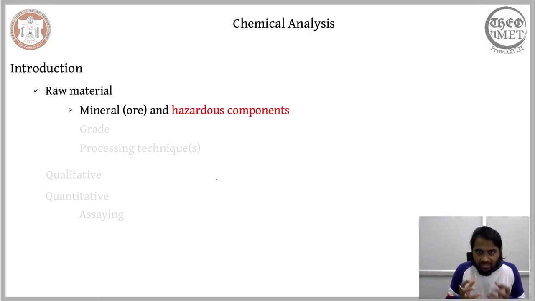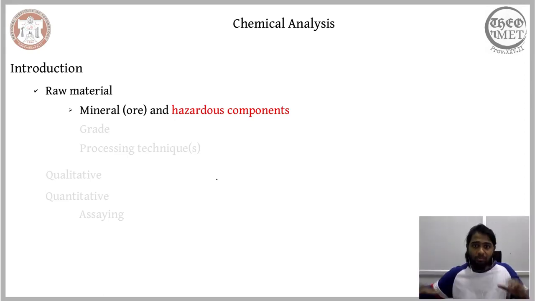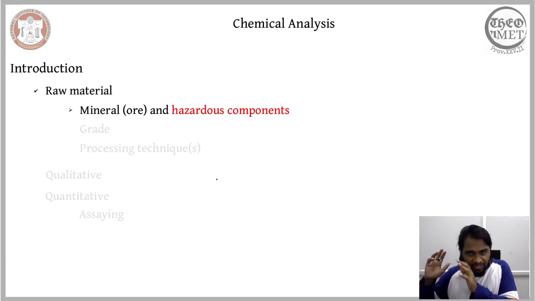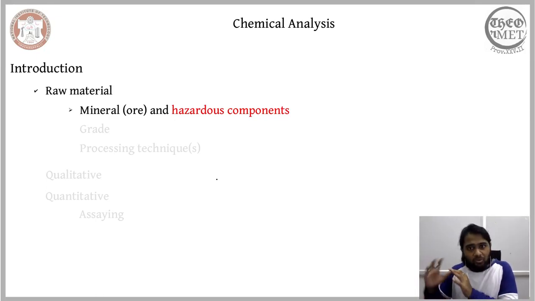What it means is that when hazardous components are present in the raw materials, despite being in a smaller quantity, when we continue processing, at one point or the other we will be liberating these hazardous components and sending them into the environment in one form or the other. And this cannot be overlooked in the state we are currently in. You might be aware of the things happening around the world. We have summits for ensuring that climate change is not too drastic, and that we are able to regulate our operations in such a way that we have some control on the climate change.